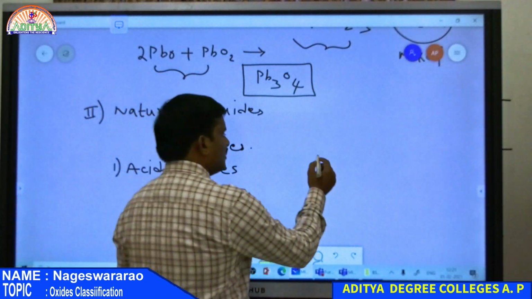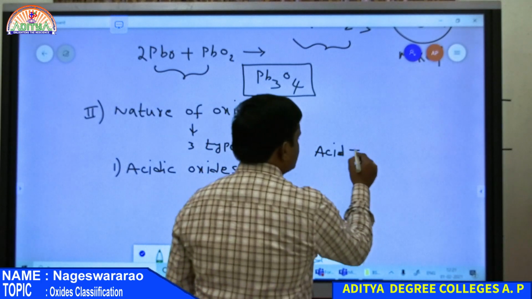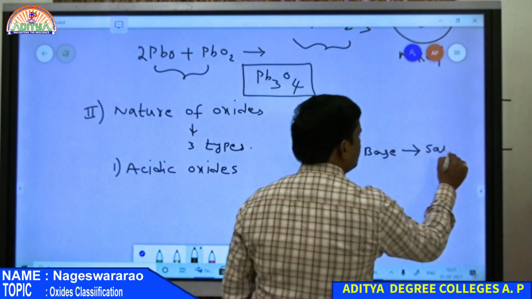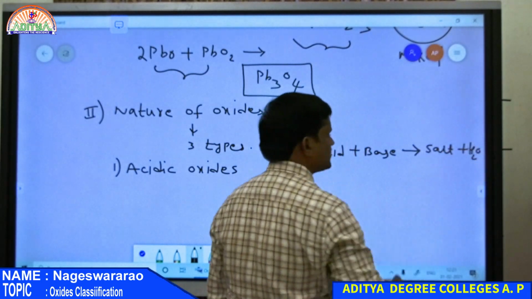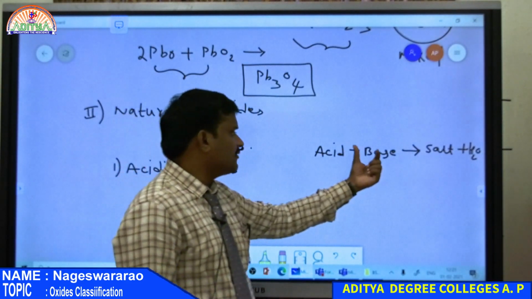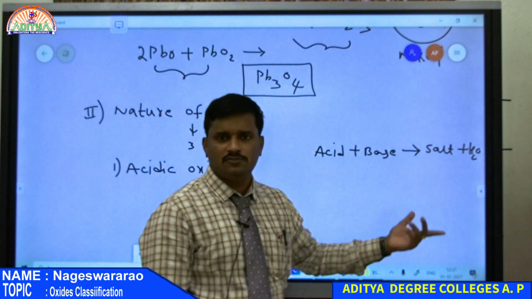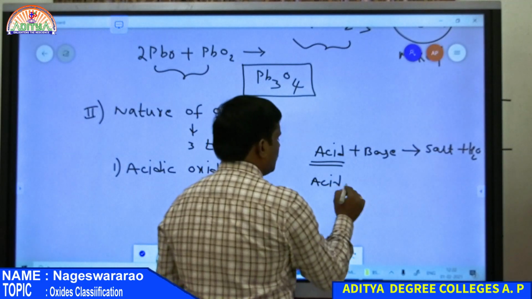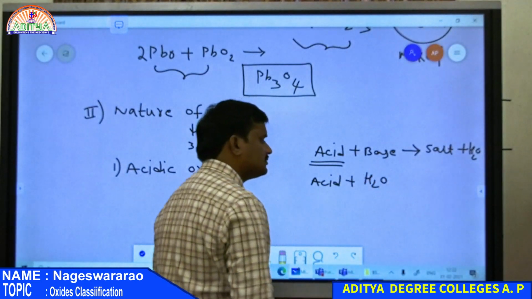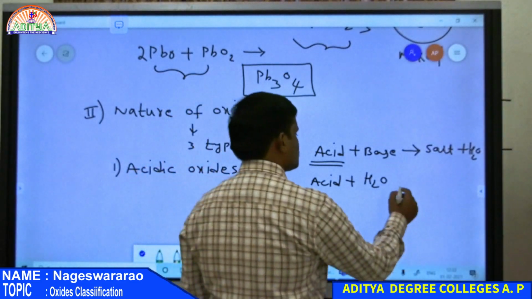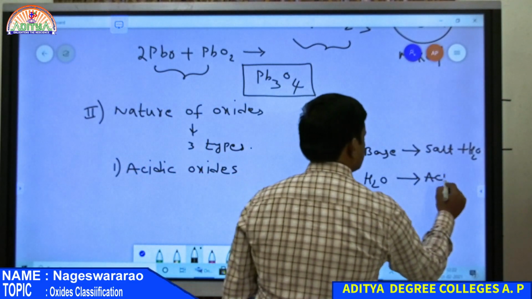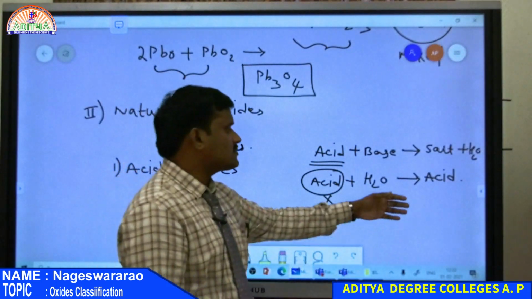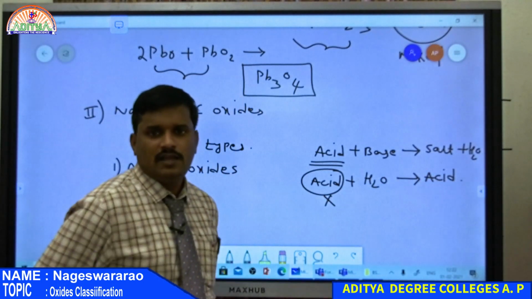So what is an acid? If an acid is reacted with a base, it gives a salt along with water. This is a character of an acid. Also, any acid undergoing hydrolysis, that is reacting with water, definitely gives an acid. So if some compound X reacted with water gives an acid, then it is acidic in nature.